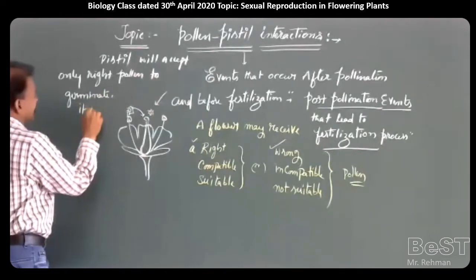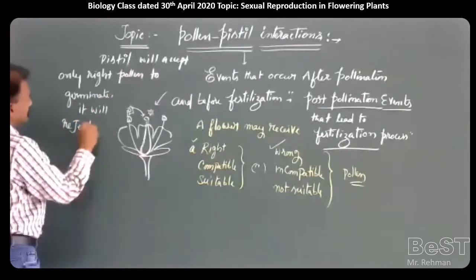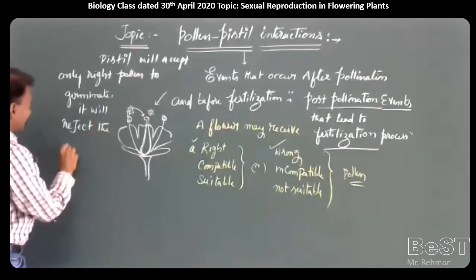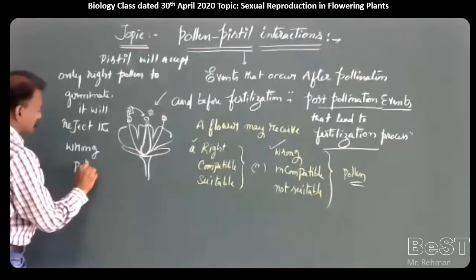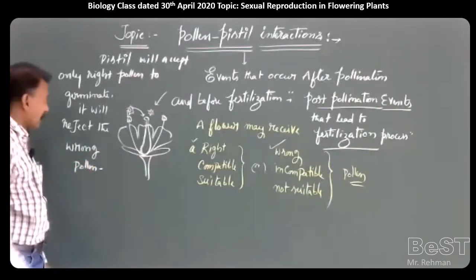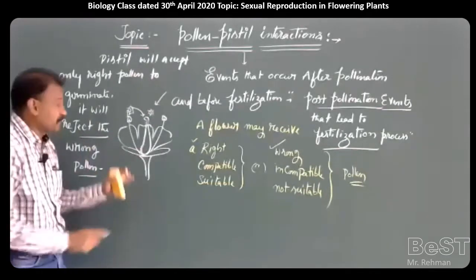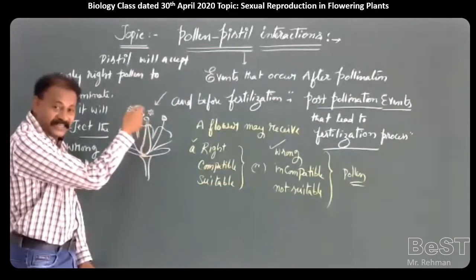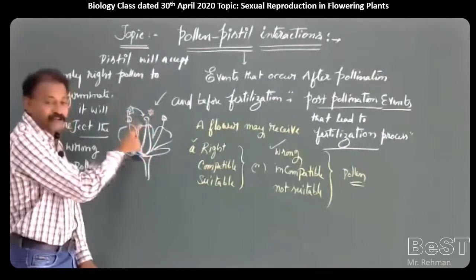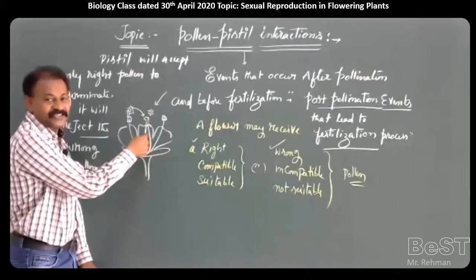It will reject the wrong pollen. How will it reject the wrong pollen? It will stop the germination of the pollen, or if the pollen is germinated, it will stop the growth of the pollen tube inside the layers of the style.